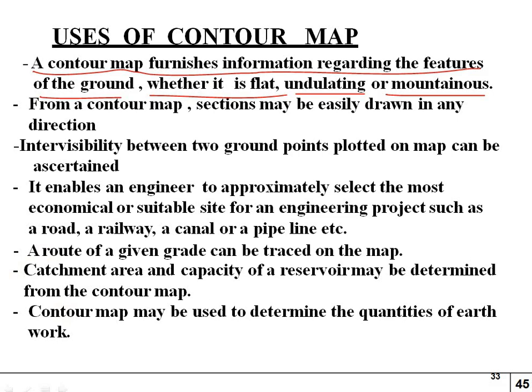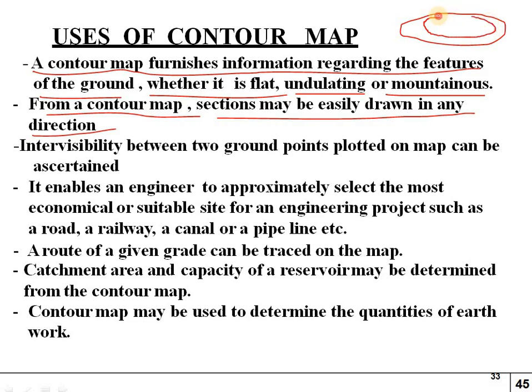And from a contour map, sections may be easily drawn in any direction. So in a contour map we can draw the levels from any direction. That is the main thing in a contour map. Okay, so we can draw different types of sections, and we can identify at which level it is.